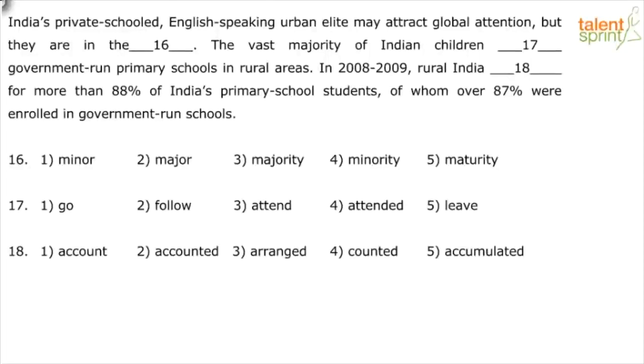So let's look at it. India's private school and English-speaking urban elite may attract global attention, but they are in the dash. Pay attention to contrast hint words, but the vast majority of Indian children dash government-run primary schools in rural areas. So there's a contrast happening.